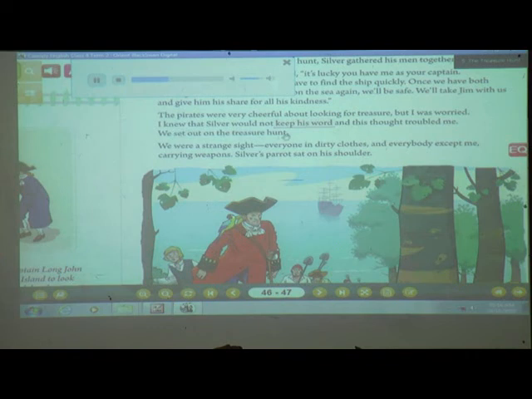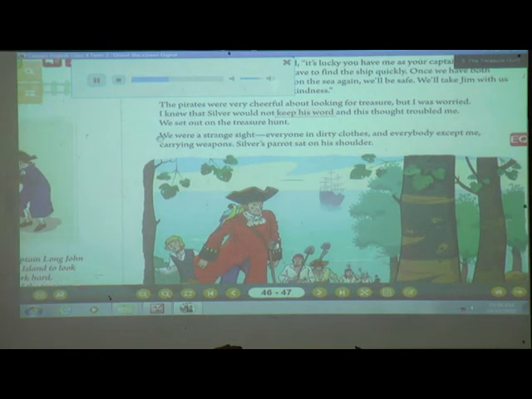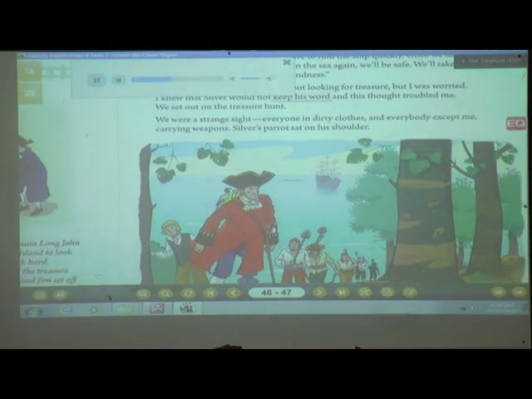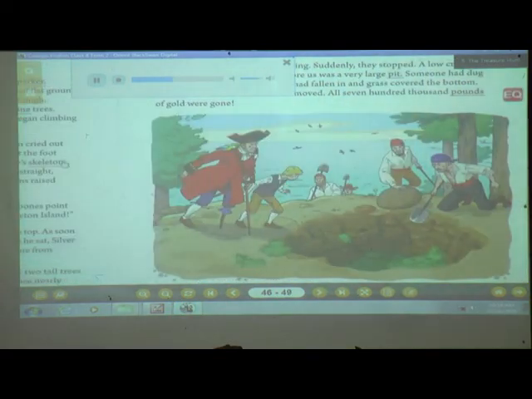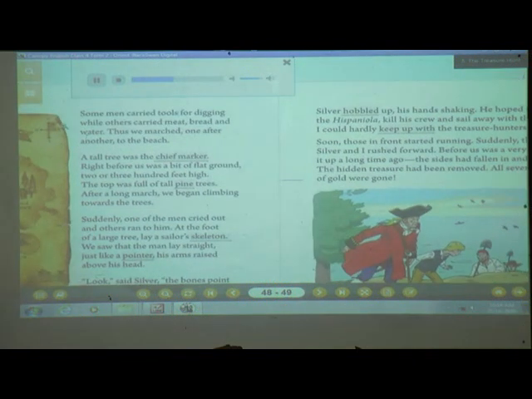We set out on the treasure hunt. We were a strange sight. Everyone in dirty clothes, and everyone except me carrying weapons. Silver's paddle sat on his shoulder. Some men carried tools for digging, while others carried meat, bread, and water.